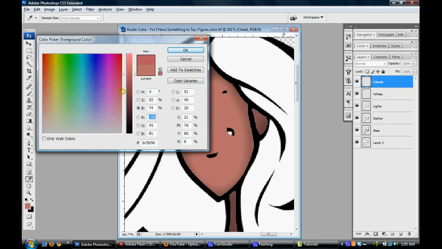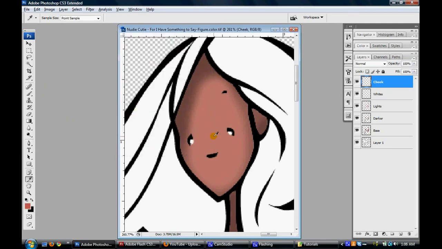I'm going to click G on my keyboard again, and right where the cheek should be, I'm going to pull out a little diagonal line and let go. I'm going to put a pink dot there for me. I'm going to move it around until I find a place I like it. And if I don't want a completely round cheek, but would rather have something a bit more natural, I'm going to hit Control T for transform on my keyboard. I'm just going to stretch it out and twist it so that I get it to a spot that I would like. Once I like my position, I'm going to click Enter.